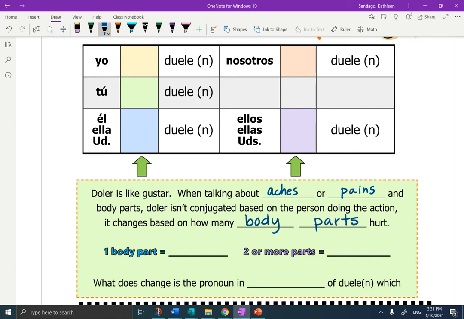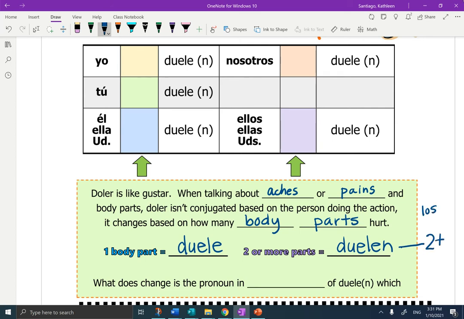Okay, so if one body part hurts, we're going to say duele. Me duele la cabeza. If 2 or more body parts hurt, we're going to say duelen. Me duelen las piernas. Okay, so this is 2 or more.